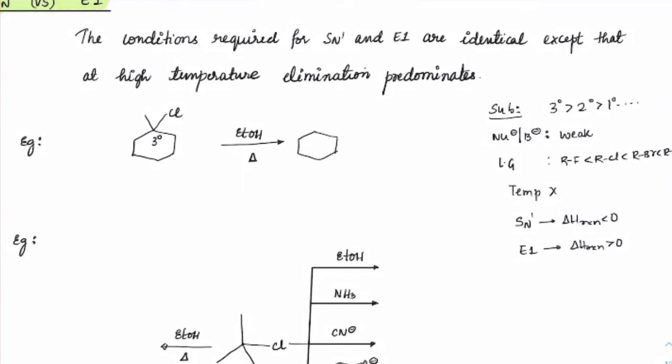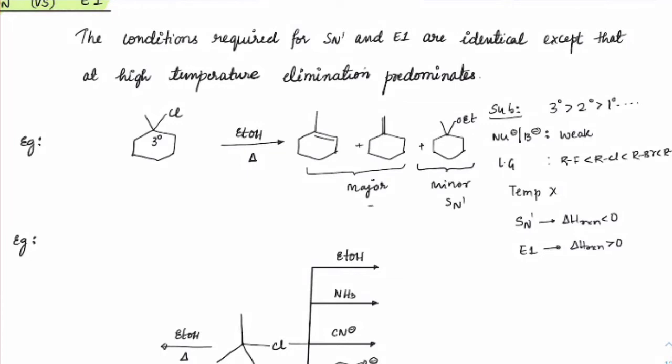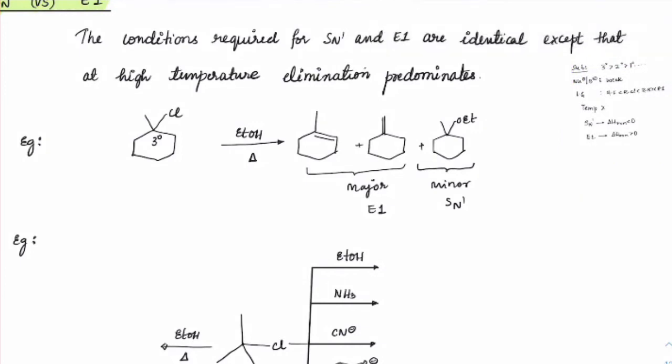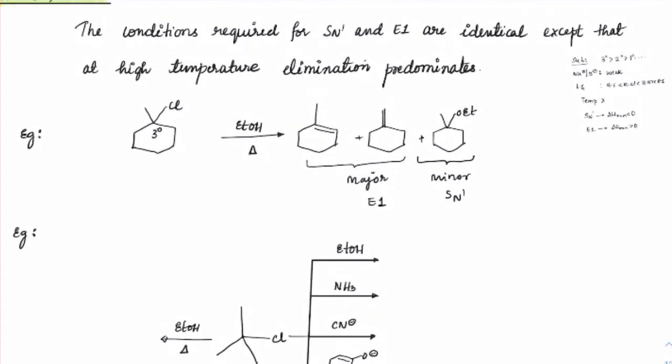First I can get this kind of product, and I will get this type of product, both are elimination products, and then I can get a substitution product, OEt. The alkene would be major, and substitution would be minor. Substitution is happening by SN1, and the alkene which is forming is by E1. Please make a note of that.